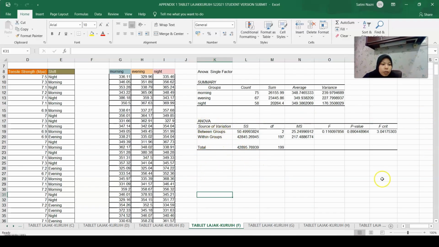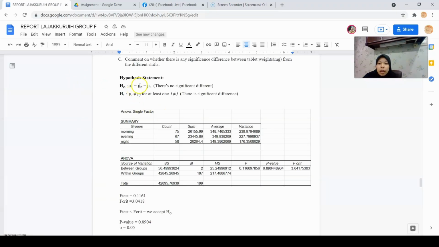From this ANOVA table, we get the F-test, which is 0.1161, and F calculation 3.0418. P-value also we get 0.8905.